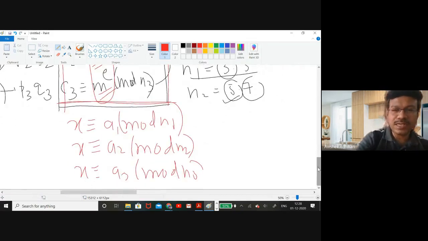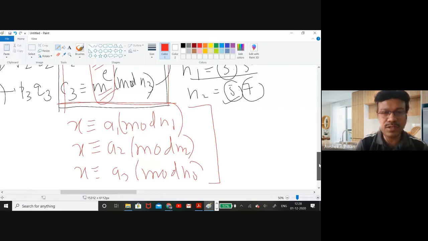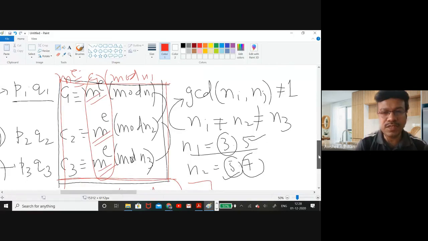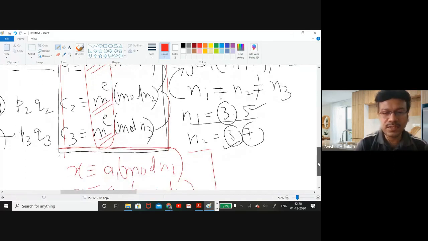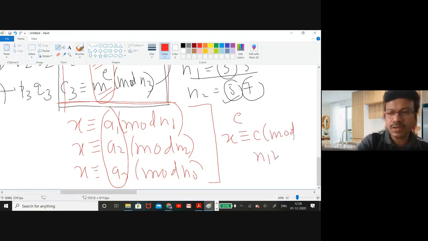So what the Chinese remainder theorem says is that these congruence equations will certainly have a unique solution modulo n1, n2, n3. That means it will certainly have a unique solution, say c, such that x is congruent to c modulo n1, n2, n3.